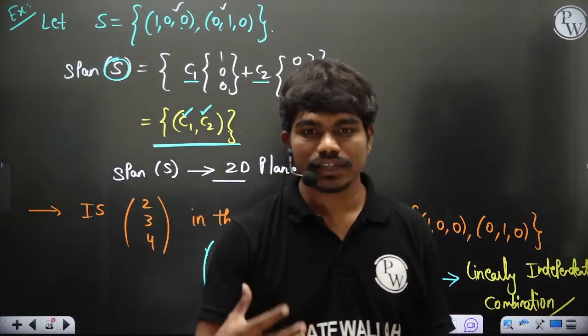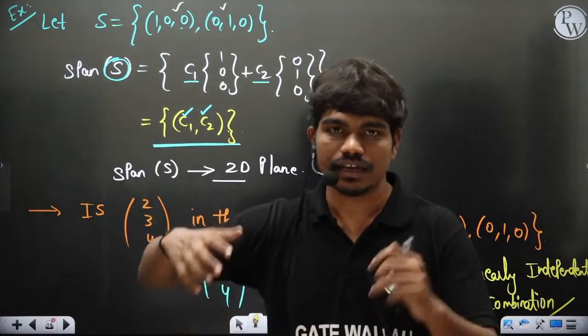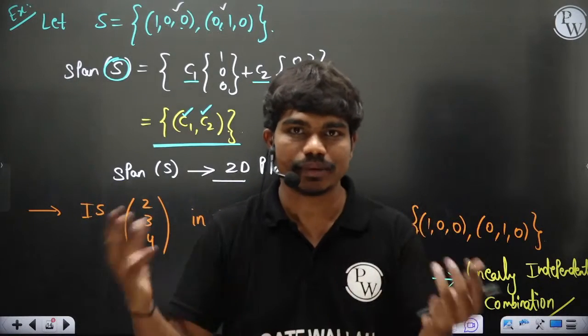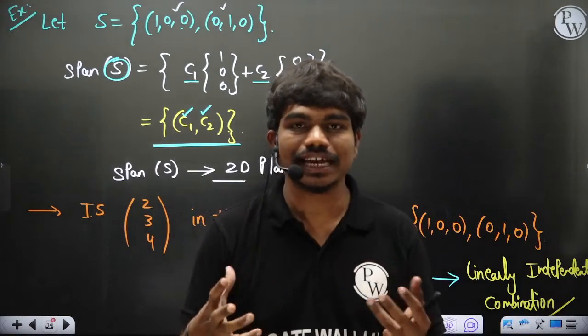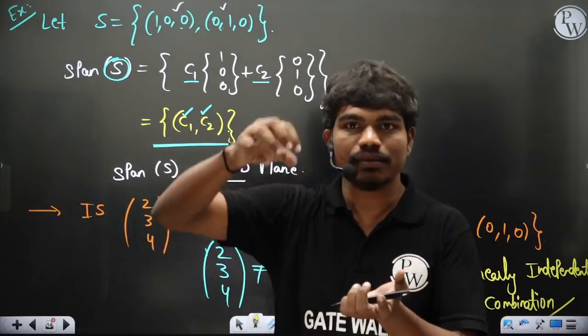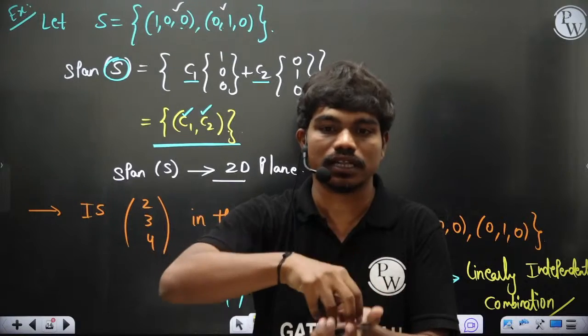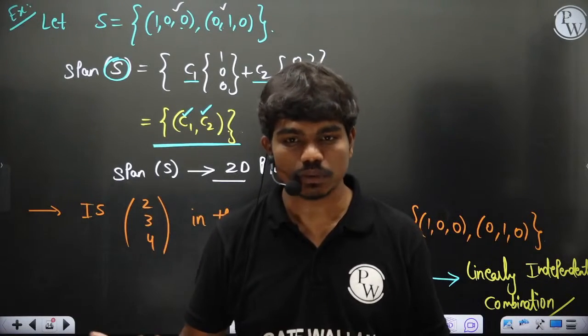Checking whether any vector lies in the span generated by other vectors is the same as checking linear dependence or independence. The presence of an element within the span is the same as the vector linearly depending on the other vectors. That's the definition, right?